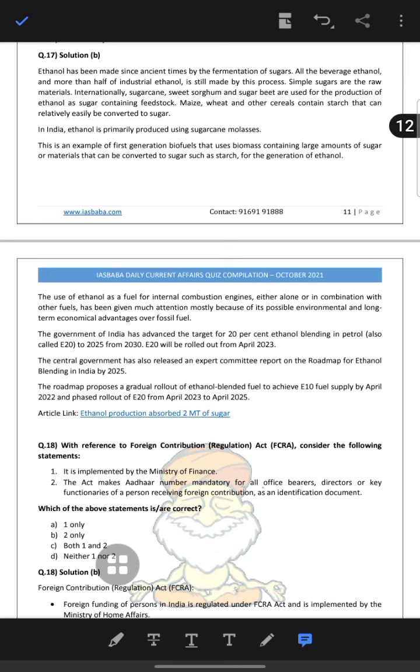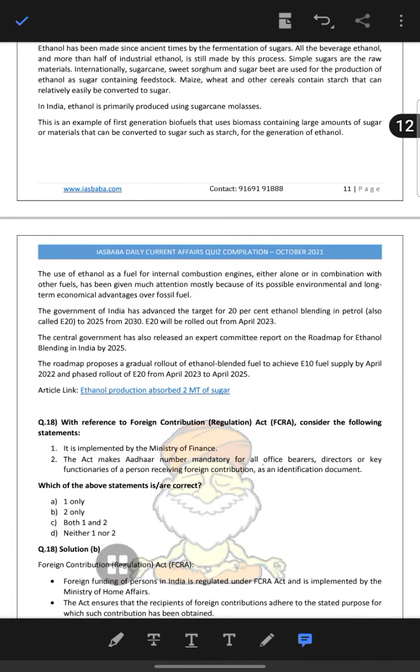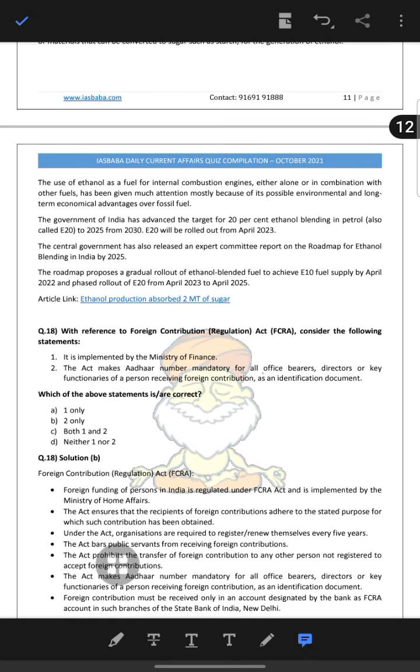The use of ethanol as fuel: how much percent blending is there? 20% ethanol blending in petrol by 2025, and it will be rolled out in 2023. So 20% blending is not there yet, but an expert committee has also released a roadmap for ethanol blending in India, and the roadmap proposes a gradual rollout of ethanol blended fuel to achieve fuel supply by April, with phased rollout of E20 by 2023.